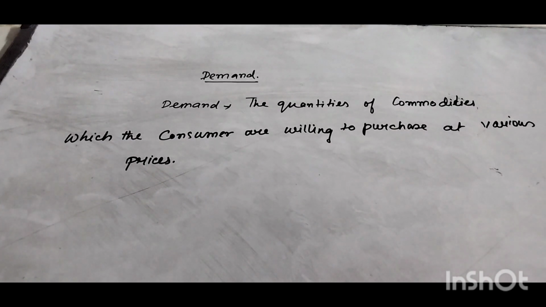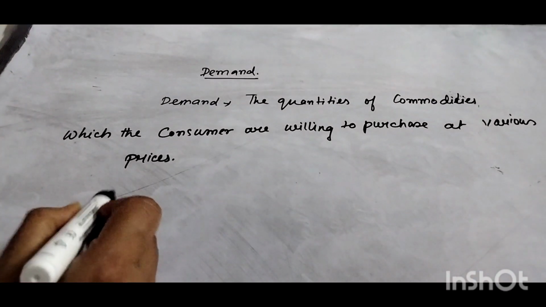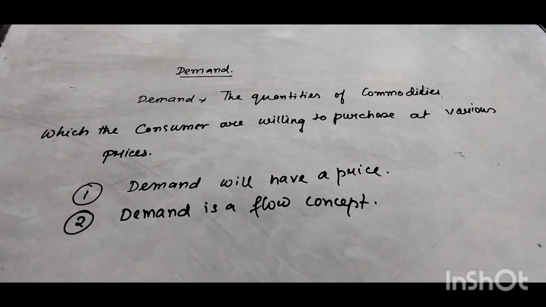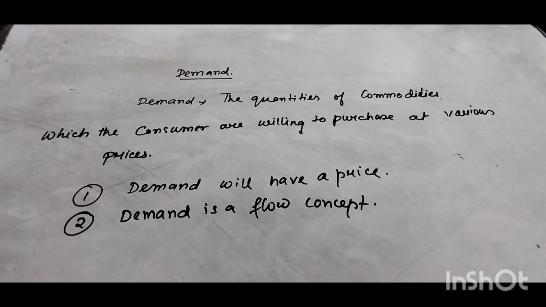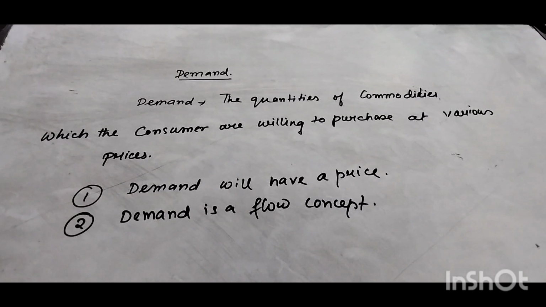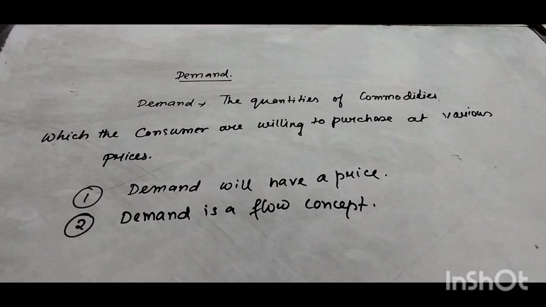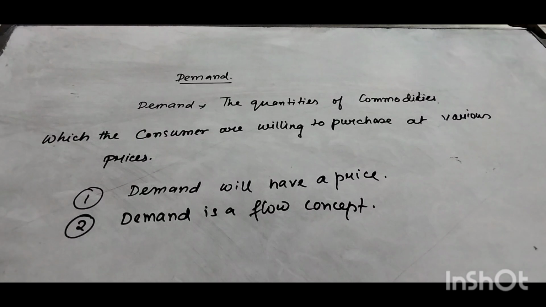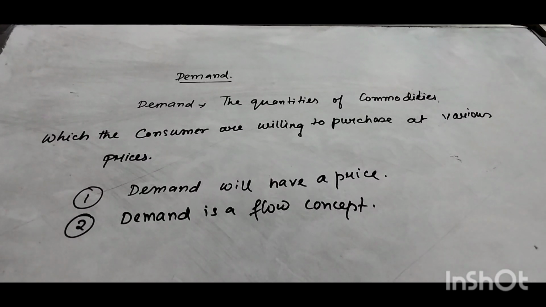There are 2 points which we will discuss. Point number one: demand always has a price. That means we go to the market and see a beautiful shirt or dress which we would like to purchase.